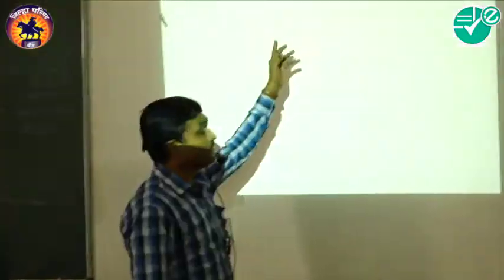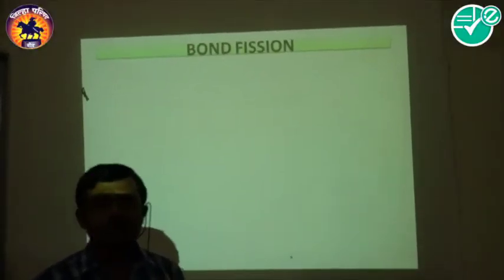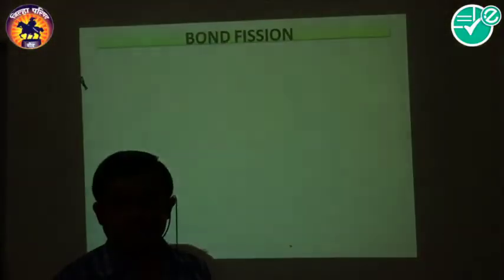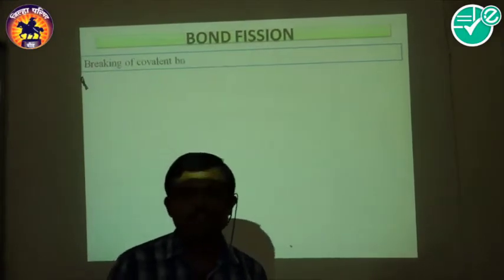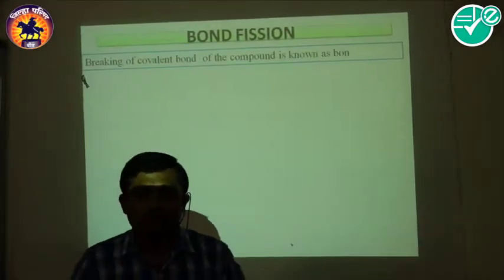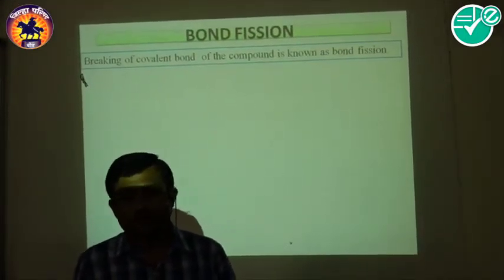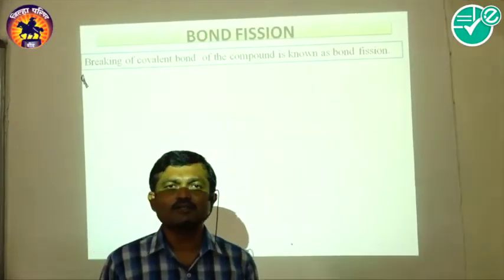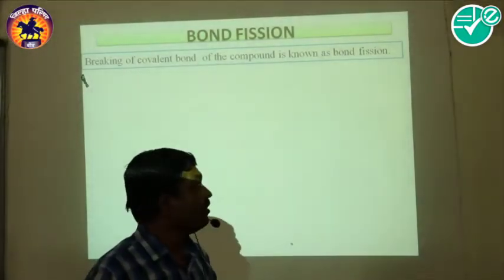Now today we have to discuss the next point regarding the basic principles and techniques in organic chemistry, that is bond fission. So what is bond fission? Bond fission is nothing but the breaking of a bond, or we say the breaking of the covalent bond of a compound is known as bond fission.